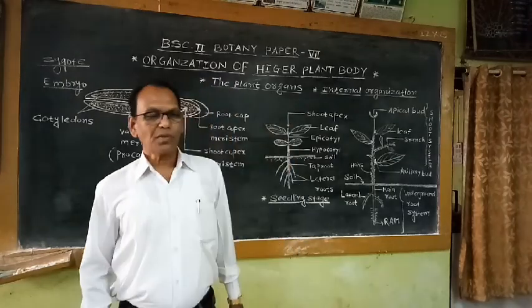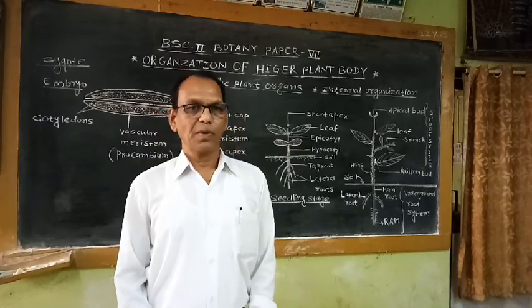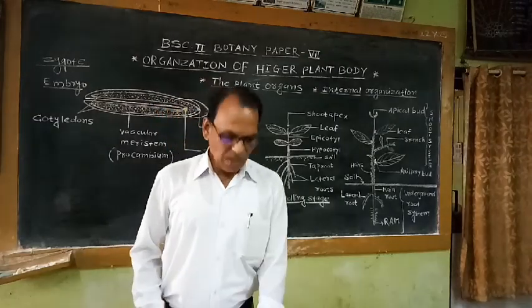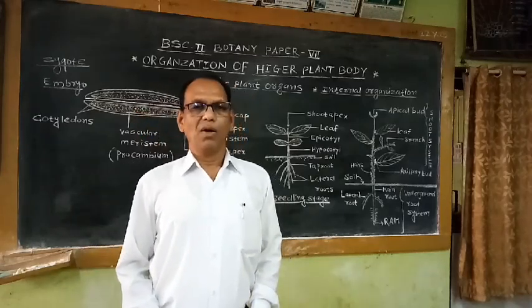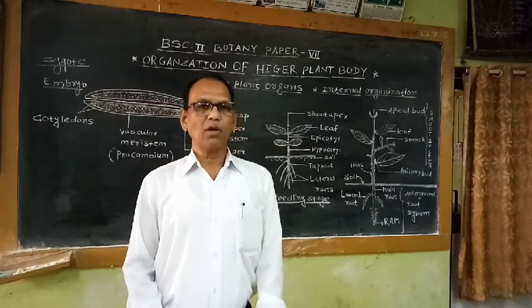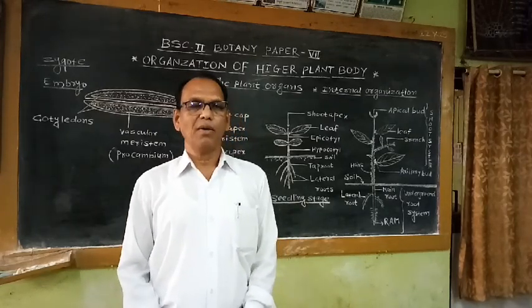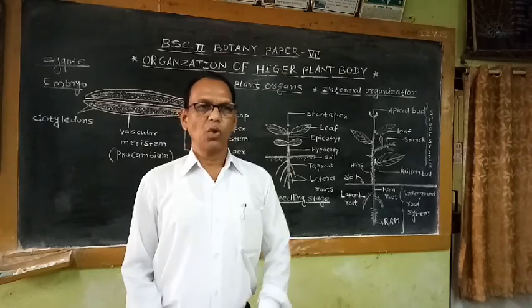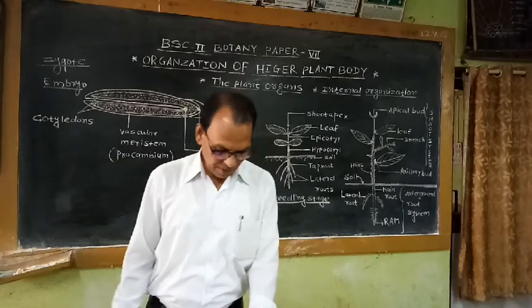That means when seed is developed from ovule inside the fruit, and seed disperses, when seed gets suitable conditions for germination like adequate quantity of moisture, adequate temperature and oxygen, then seeds start to germinate.